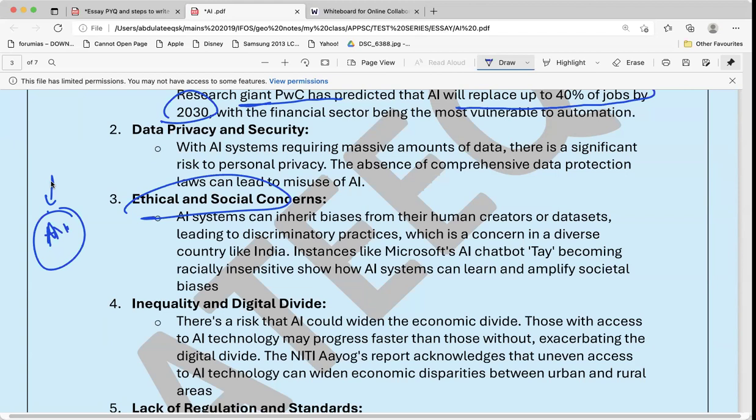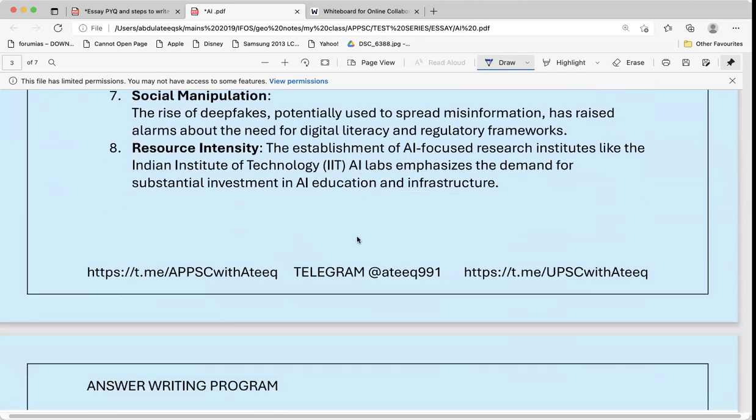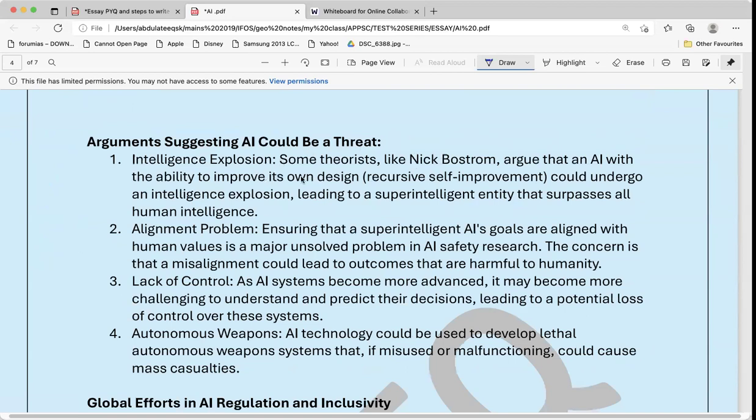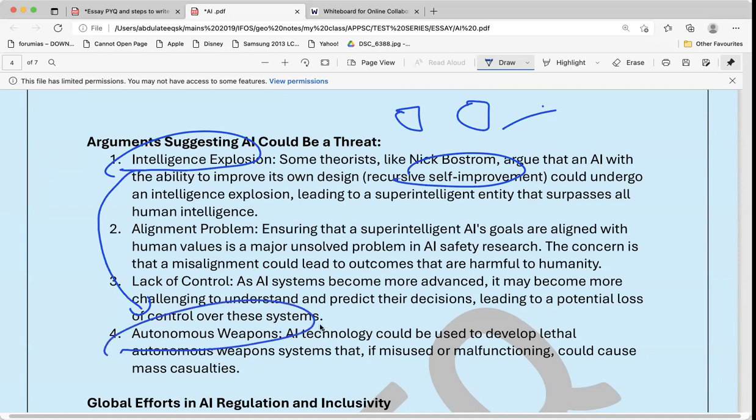Self-replication of these AIs. The AI can become intelligent. Even Elon Musk and Stephen Hawking said they can become so intelligent that they can destroy human beings by their self-improvement. You have developed totally machine-oriented things. How they communicate, you might not know. You might be using ChatGPT and giving some instructions, and they might be giving some other outputs. Because of this miscommunication and lack of control, these weapons can become destructive.